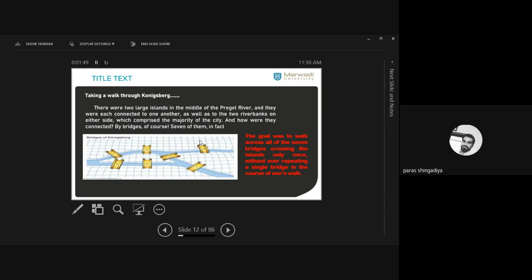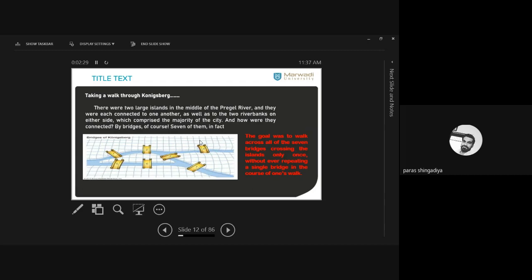Okay, कोई place आपको start करना है, and you have to cover all the edges exactly one time, and again reach back to the starting place. These are the edges, and these 4 places are our vertices. ठीक है, you have the 4 choices to start your journey. आपके पास 4 अलग अलग प्लेस है जहां से आप जर्नी स्टार्ट कर सकते हैं. 2 banks and 2 islands. Clear? And you have to cross all the 7 bridges exactly one time, meaning all the 7 edges exactly one time, and again reach back to the starting place. That is the problem the Königsberg city people faced at that time.